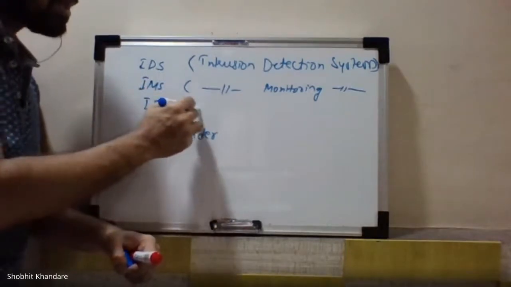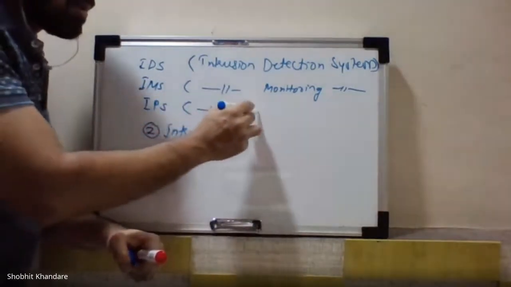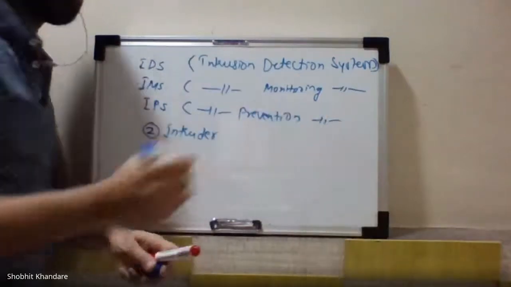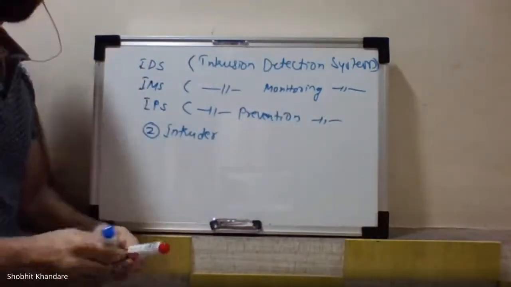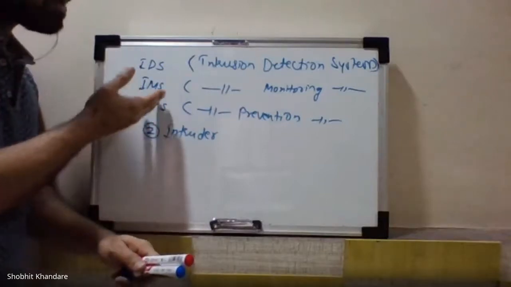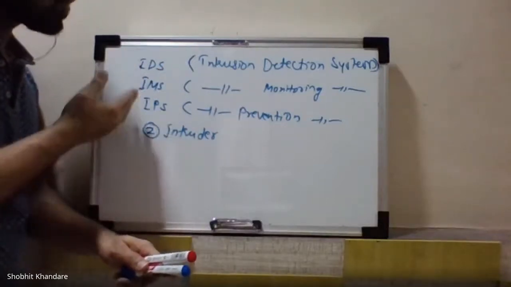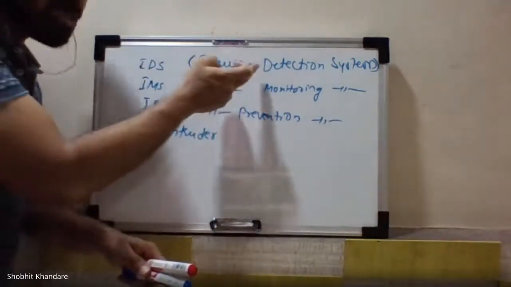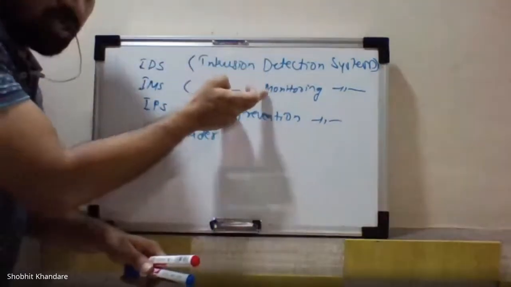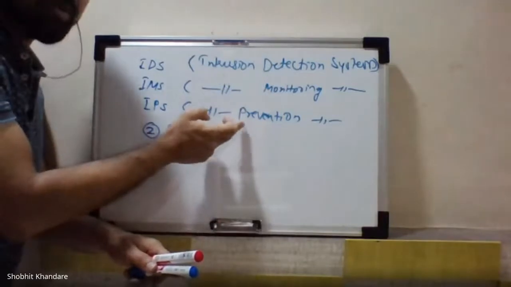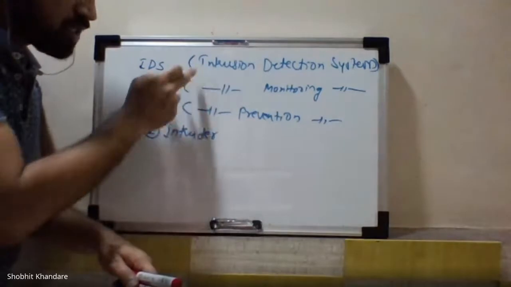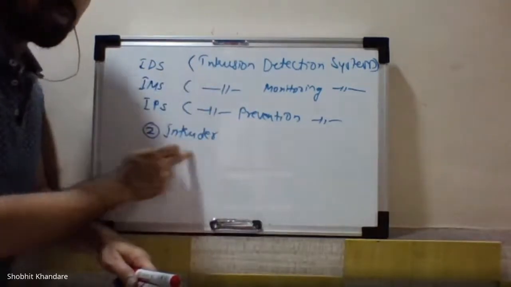IPS, intrusion prevention system. Whatever it comes, the meaning is one and the same. You can go with IDS, IMS or IPS, the meaning remains the same. It is nothing but detection, monitoring or prevention of intrusion. Now we need to see what the different types of intruders are.